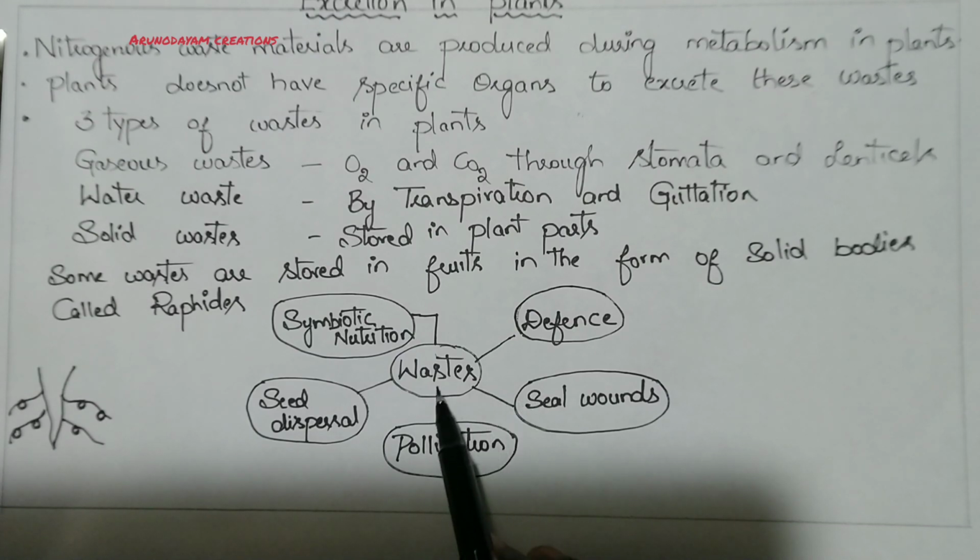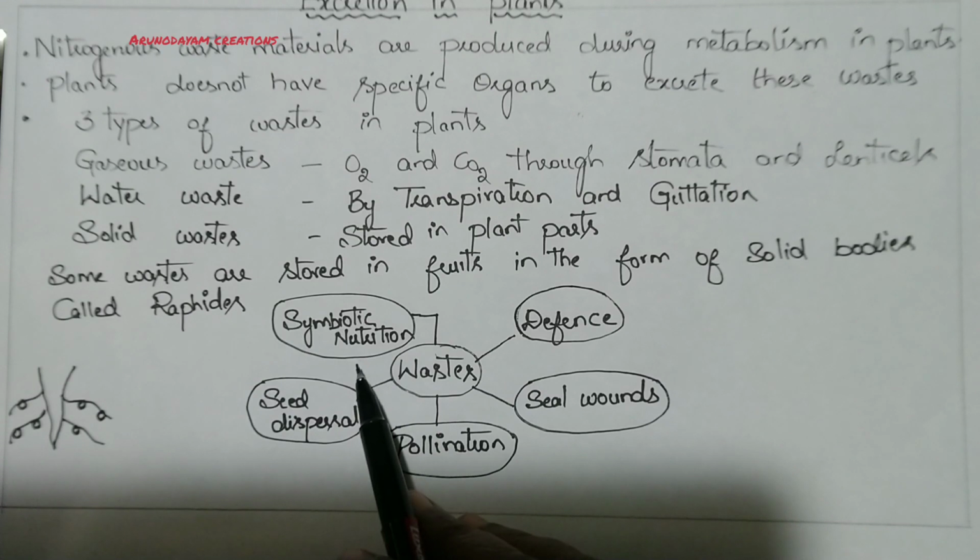And the chemicals present in the waste materials are useful for attracting some organisms which are useful for pollination and seed dispersal. The waste materials which are stored in plants sometimes contain chemicals. They will produce a fragrance which will attract other organisms like insects or birds, which are further useful for pollination and seed dispersal. And sometimes these waste materials are useful for symbiotic nutrition also.